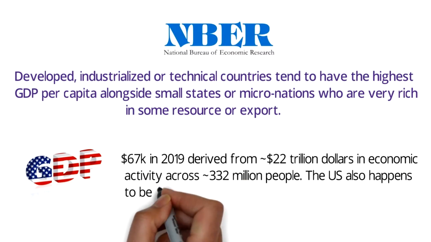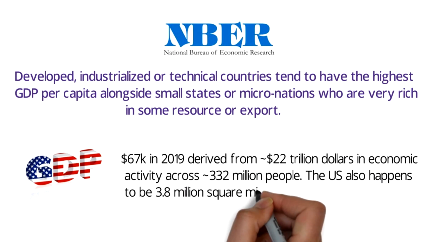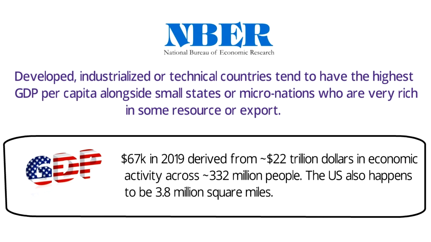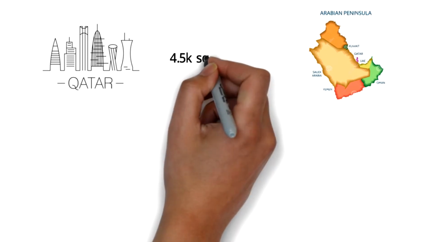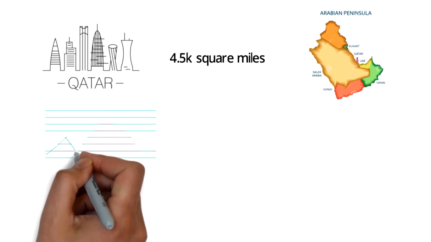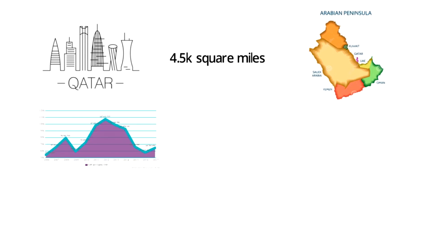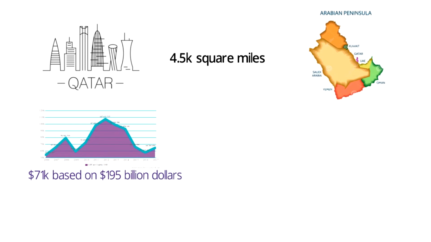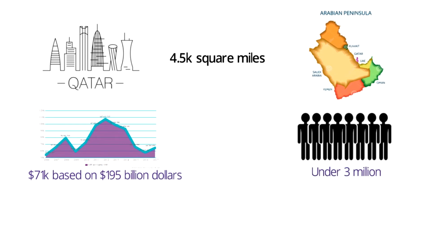The U.S. also happens to be 3.8 million square miles. Trust me, this helps make a point. However, teeny little Qatar, a sub-peninsula of the Arabian Peninsula, is only around 4,500 square miles. But Qatar's GDP per capita is $71,000 based on $195 billion and a population under 3 million.